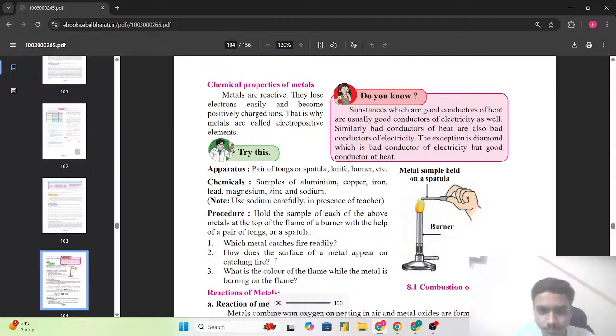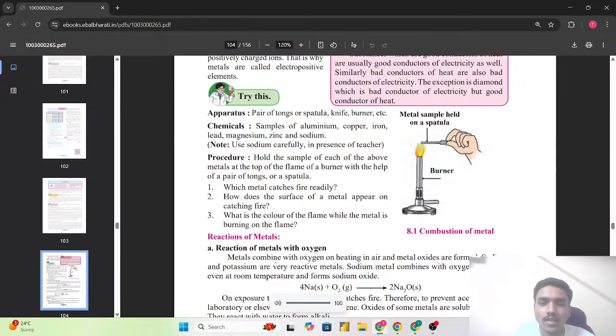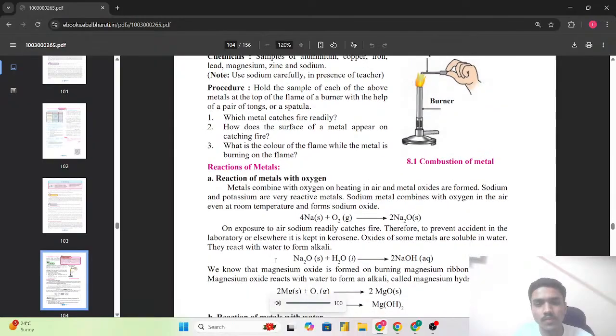Again, here an experiment is given: a pair of tongs and a spatula, a knife, a burner, and samples of aluminium, copper, iron, lead, magnesium, zinc, sodium. Use sodium carefully in the presence of the teacher. Hold the sample of each of the above metals with the help of a pair of tongs or a spatula. Which metal catches fire readily? How does the surface of the metal appear on catching fire? What is the color of the flame while the metal is burning? So this we have asked here.